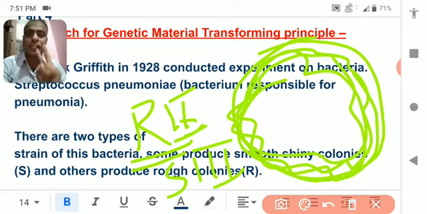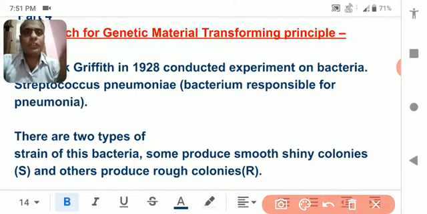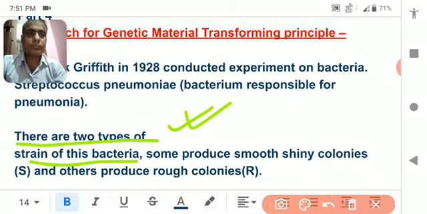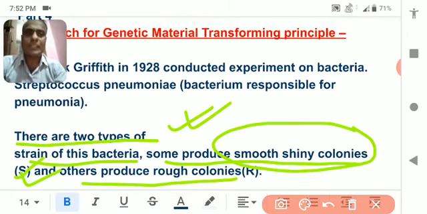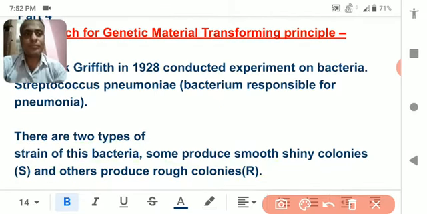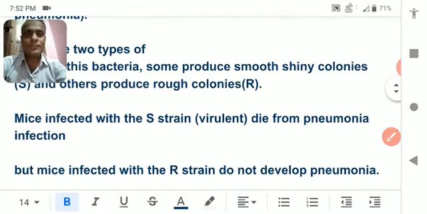Understood? So there are two types of strain of this bacteria. One produces a smooth shiny colony, that is S, and another produces a rough colony, that is R. I think you are understanding.